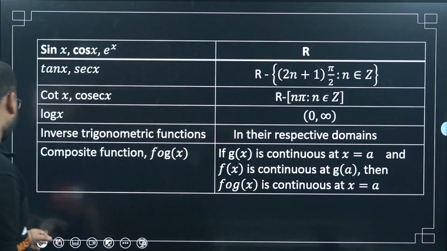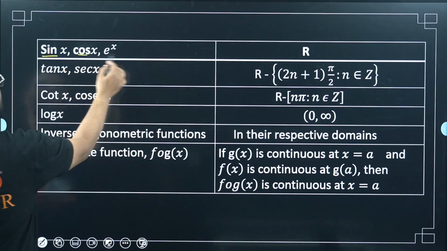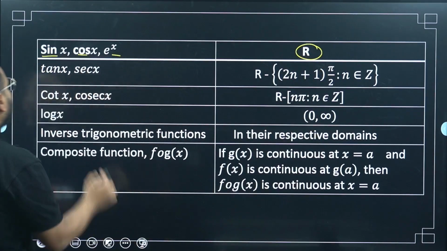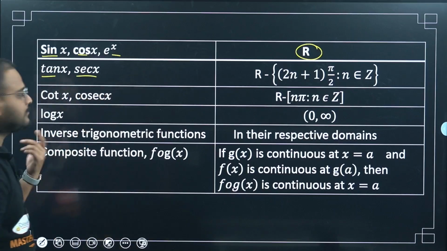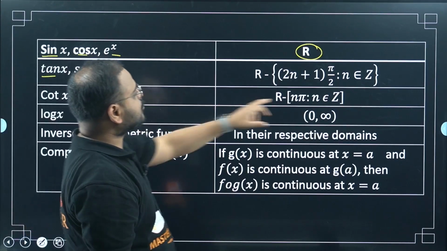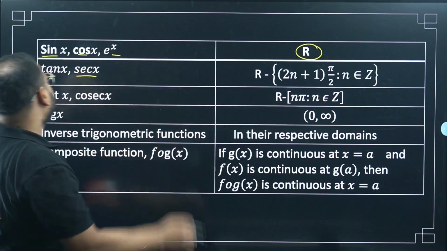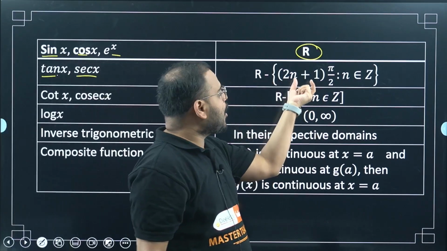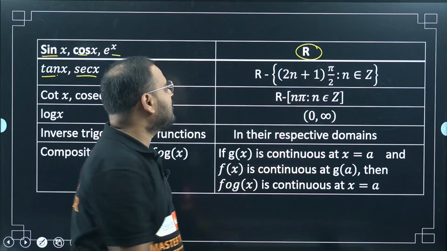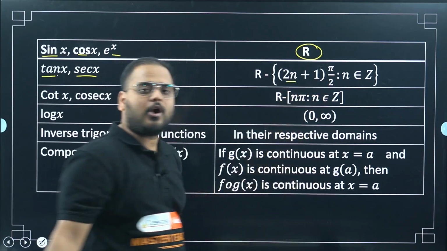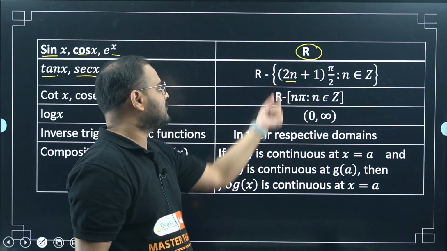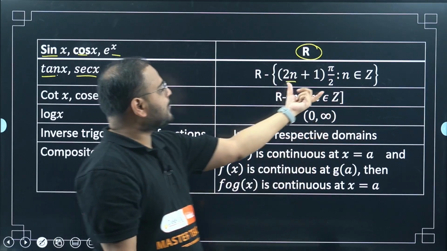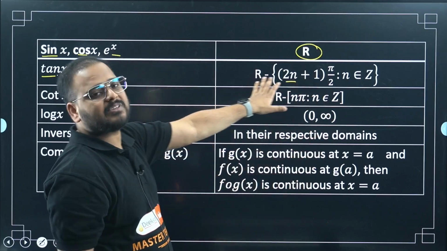Sin x, cos x and e power x are continuous over all real numbers. What about tan x and sec x? Whenever the denominator is 0, at pi by 2 what will happen? It will be infinity, no? This will approach infinity. So that's why all real numbers except for the odd multiple of pi by 2. Why odd, sir? Please check. 2n is even, plus 1. So even plus 1 will be odd. So this is representing odd multiple.